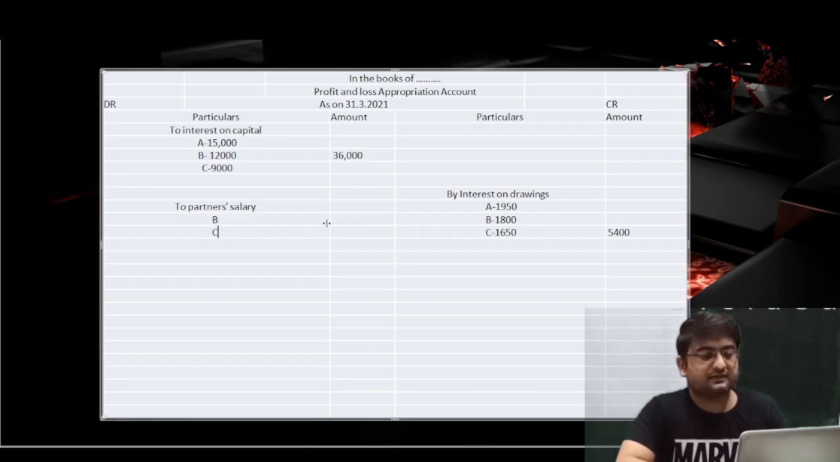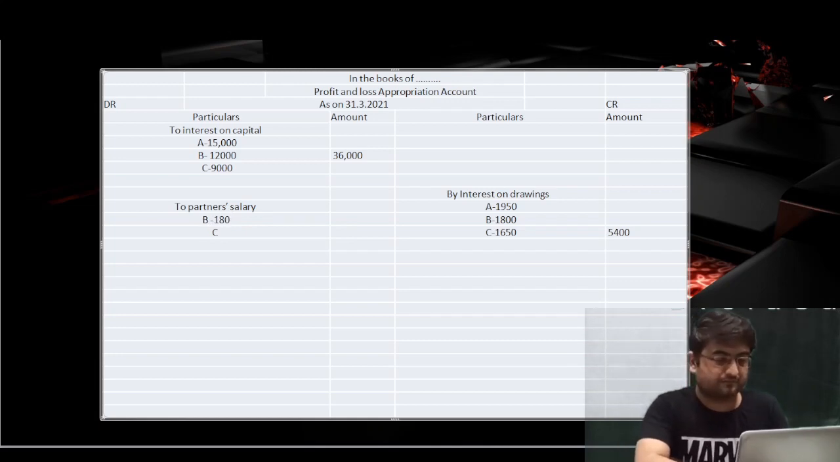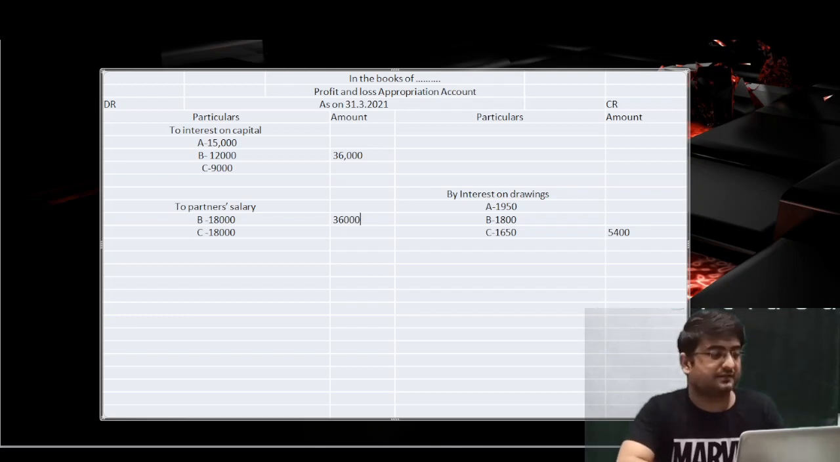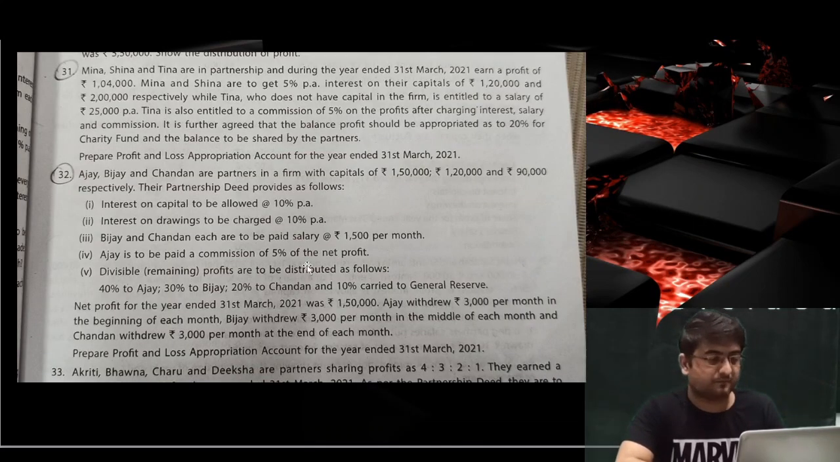Since the salary is the same for both partners, we'll get 18,000 for B and 18,000 for C as well. In the outer column, I'll add these two and write the net amount of salary, which is 36,000 rupees. Let me check again. Okay, both partners are getting this salary each per month. So we have done this adjustment as well.